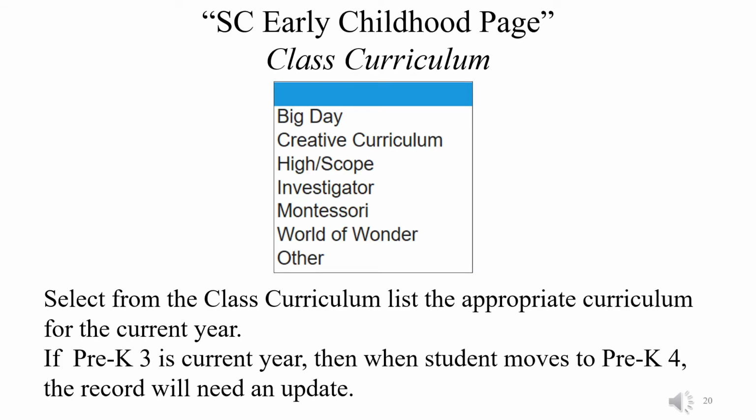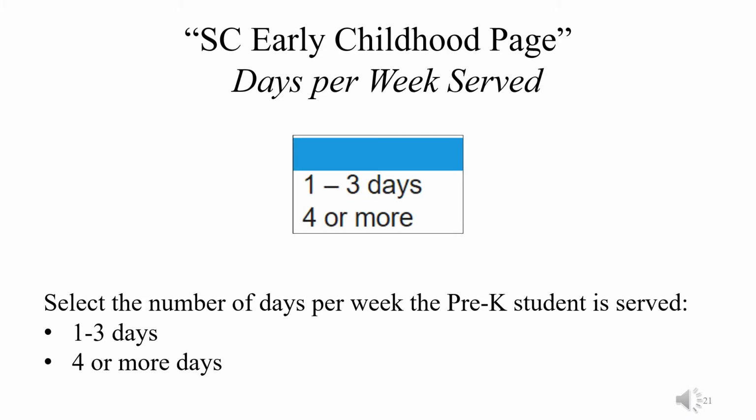Ensure that you select the correct class curriculum from the list provided for the student's current year. If pre-K 3 is the current year, then when students move to the 4K, the record will need an update. For the days per week served field, you have a choice of 1 to 3 days, 4 or more days. And this data value could change as the student promotes from pre-K 3 to pre-K 4.